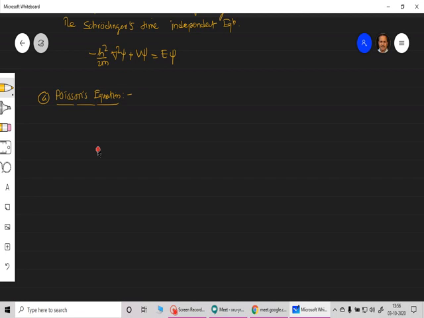Now this Poisson equation is given by, it is exactly similar to the Laplace equation except this part, minus rho upon epsilon 0. So this is inhomogeneous. The earlier Laplace equation was a homogeneous differential equation, and this is an inhomogeneous differential equation.